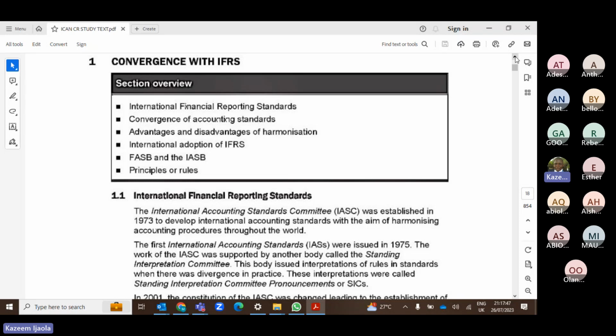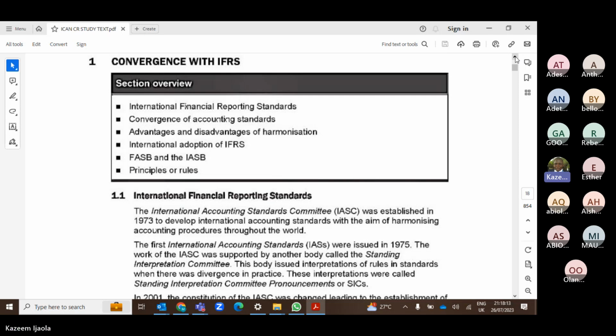Then the second one is your IFRS or your IAS. Those are also a source of regulation. Then the third source of regulation is for those entities that are listed on the stock exchange. They follow the provisions of SEC, that is the Securities and Exchange Commission. For listed entities, they follow all these various rules.